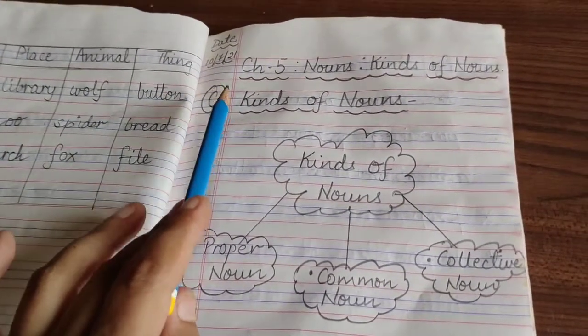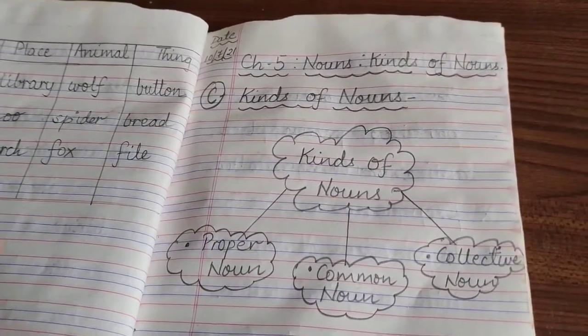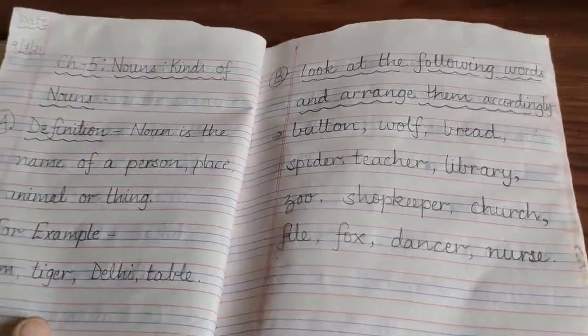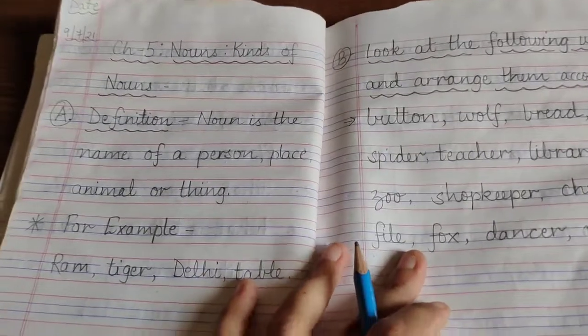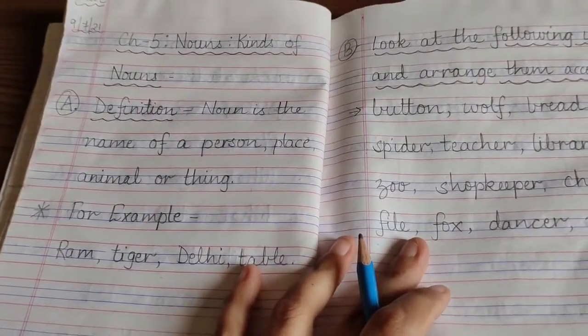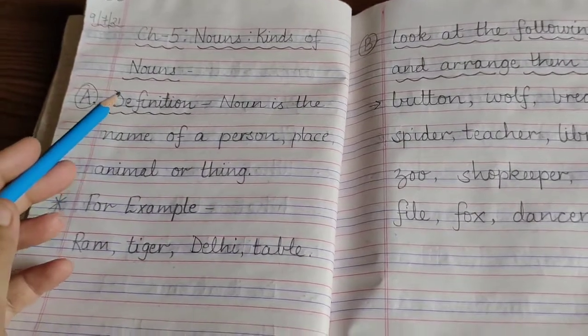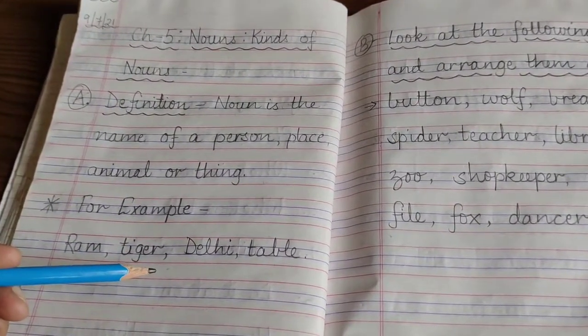But before starting with this video, children, I want to show you the work which I gave you yesterday in English language notebook. So this was your three pages work which I gave you yesterday, in which first of all I gave you the definition of noun with its examples.